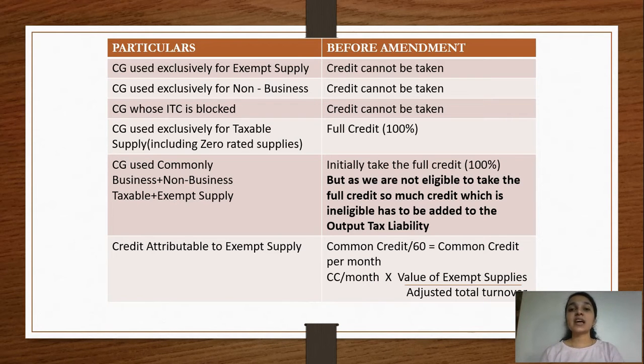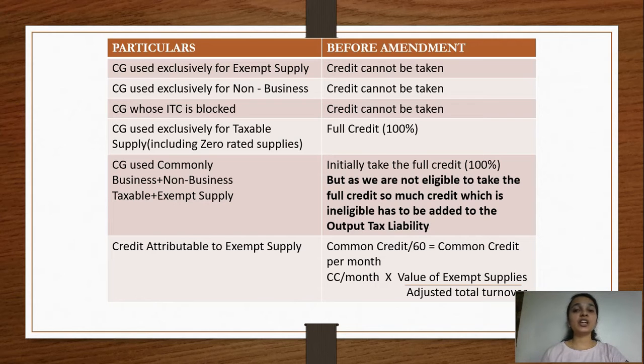But please understand, rule 43 does not talk about apportionment between business and non-business purposes, because it is not very easy to identify how the apportionment has to be done for business purpose and non-business purpose. Yes, there is an apportionment rule for exempt supplies and taxable supplies, but unlike in rule 42, there is no particular percentage given in rule 43 to calculate the non-business apportionment of credit.